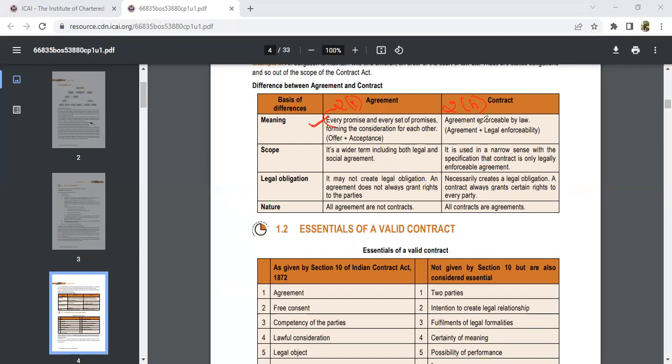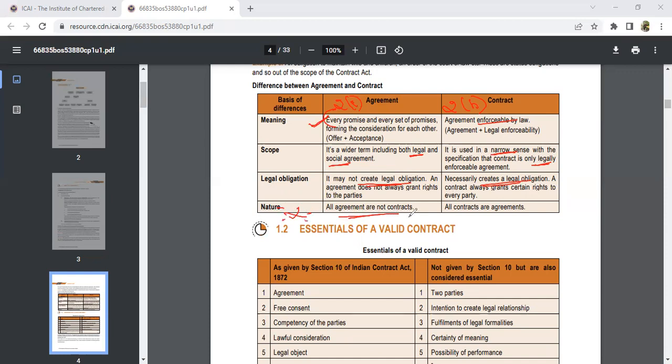And coming on to a contract, any agreement that is enforceable by law, we call that a contract. Then we have the scope. For an agreement, we have legality and we also have social agreement. But in a contract, we have a narrow sense: only legality we see, not the social agreement. And coming on to legal obligation, an agreement will not have any legal obligation, but a contract will have some legal obligation.